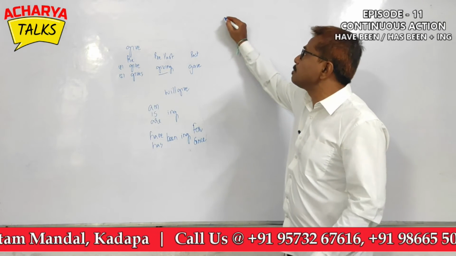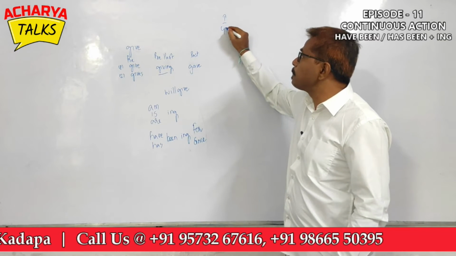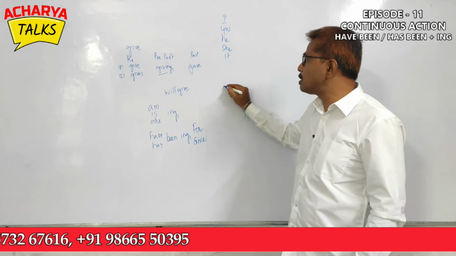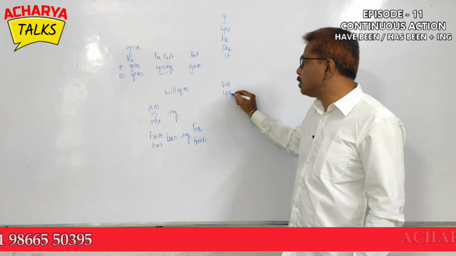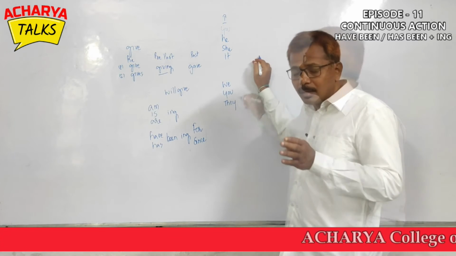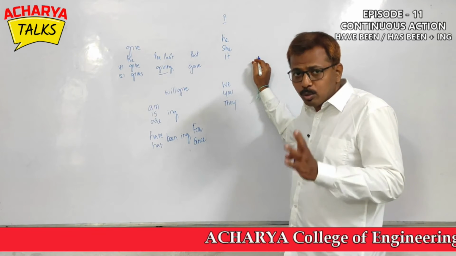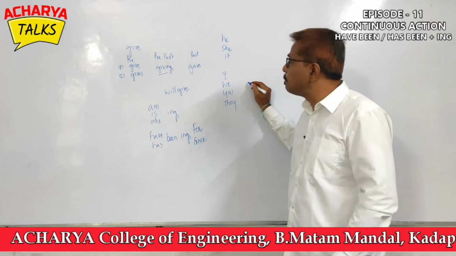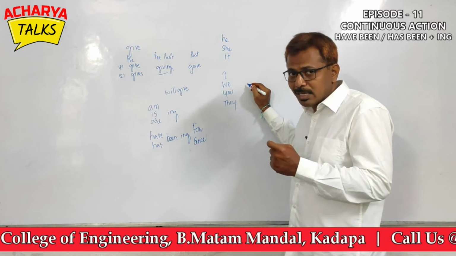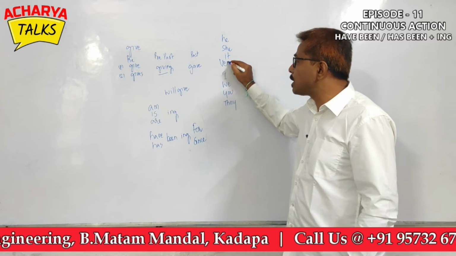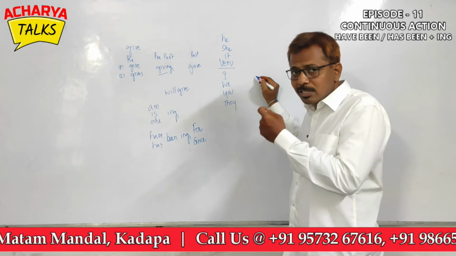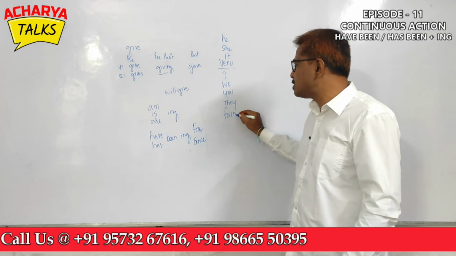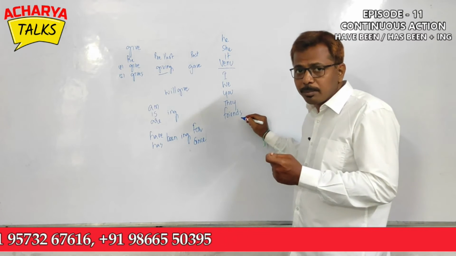So let's look into the subjects. We use I, you, he, she, it, we, you, they. And I told you, you is always a plural verb, and I is also a plural verb except with be forms. Try to understand this, friends. And as I cannot represent all the nouns here, I've just taken Venu for a singular noun representation, and I've taken friends for a plural noun representation.